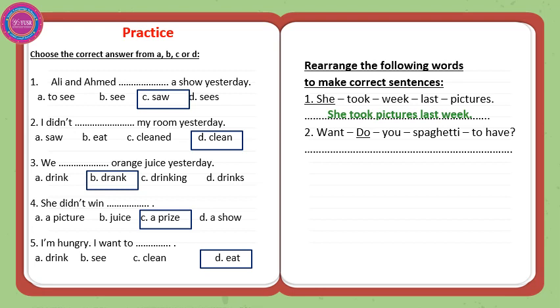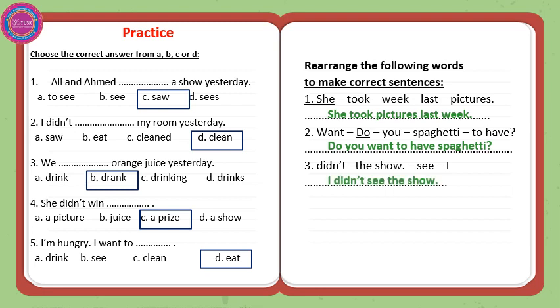Want do you spaghetti to have? We ask a question. We start with what? We start with do. Do you want to have spaghetti? I didn't the show see. We start with I. I didn't see the show. Last, went a ride on, went she. She went on a ride.